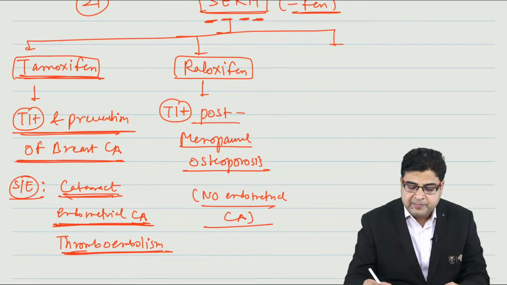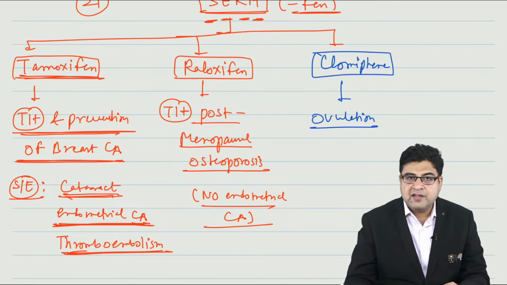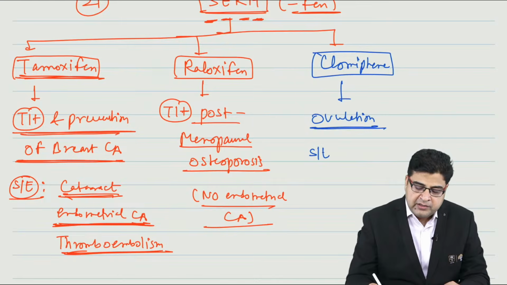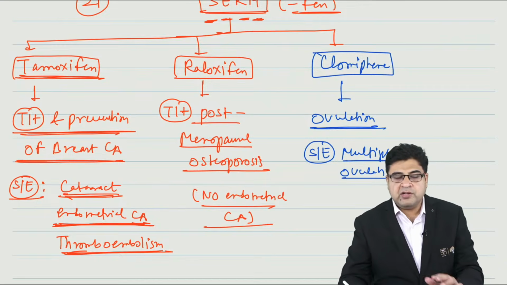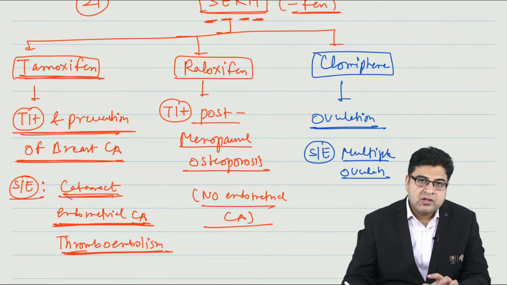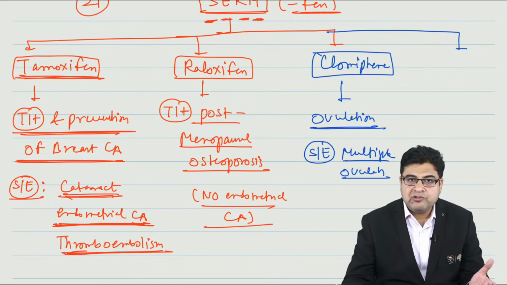If we talk about the third medicine of this group, the third medicine is clomiphene. Now this medicine is given for ovulation purpose, and the important side effect of this medicine is multiple ovulation. So this medicine can result in multiple ovulation and hence the multiple pregnancy.